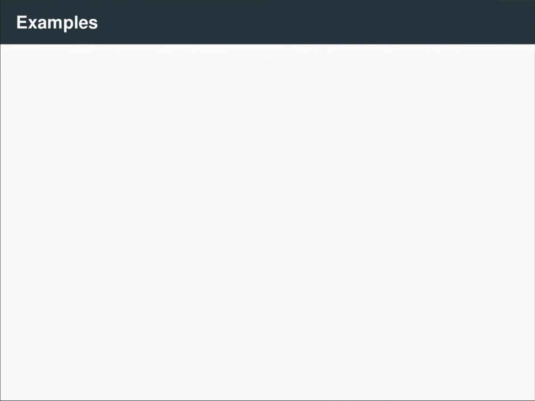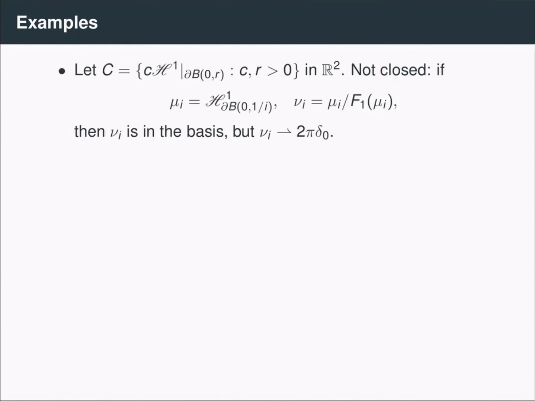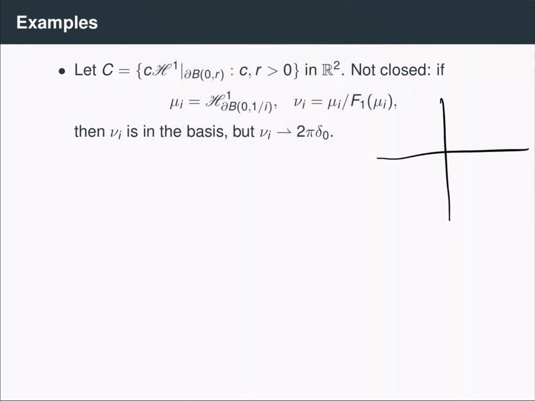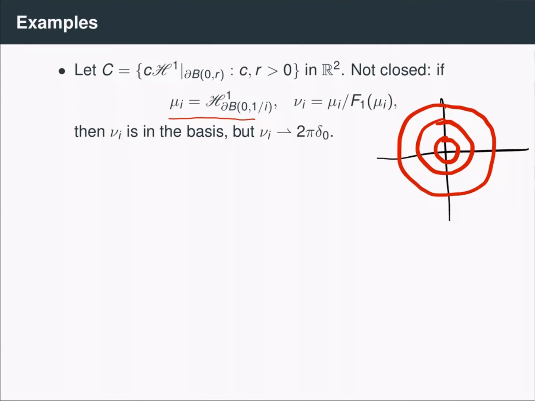So let's go through some examples so we get used to these definitions and results. Let's revisit the D-cone of multiples of Hausdorff measures restricted to circles centered at the origin. This is a D-cone, but it doesn't have closed bases. To see this, consider the sequence of measures that are just Hausdorff measures restricted to circles converging on the origin, so decreasing to 0, as I've defined here. Now renormalize these measures to get measures nu_i. So we divide mu_i by f1 of mu_i. Now the resulting measures nu_i are such that f1 of nu_i is equal to 1.